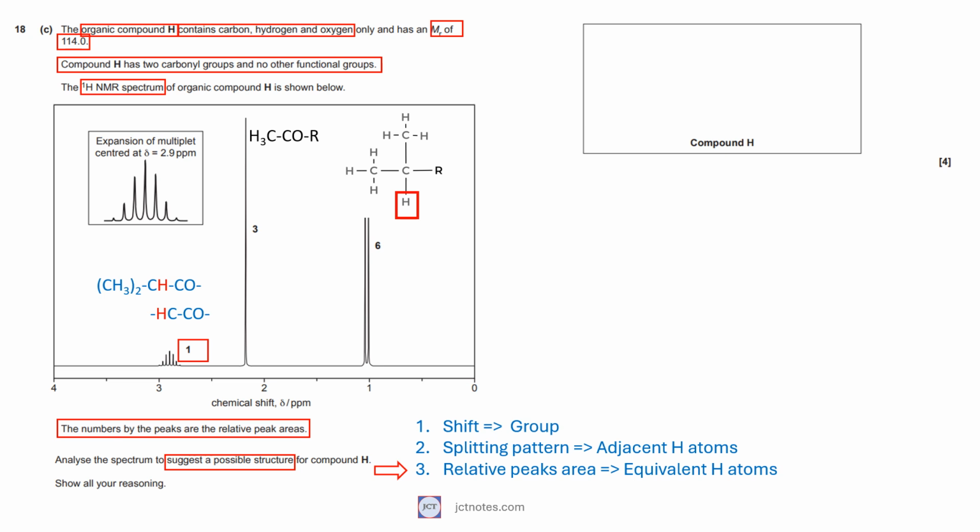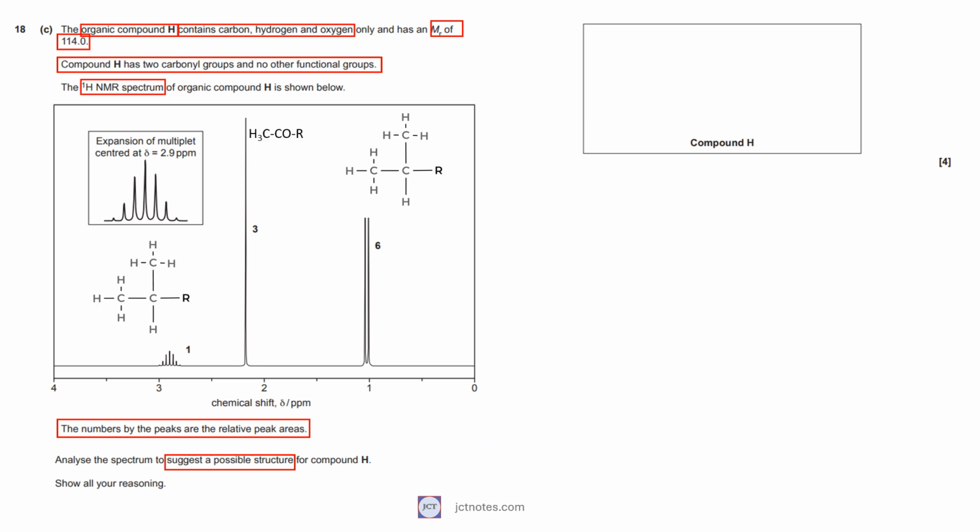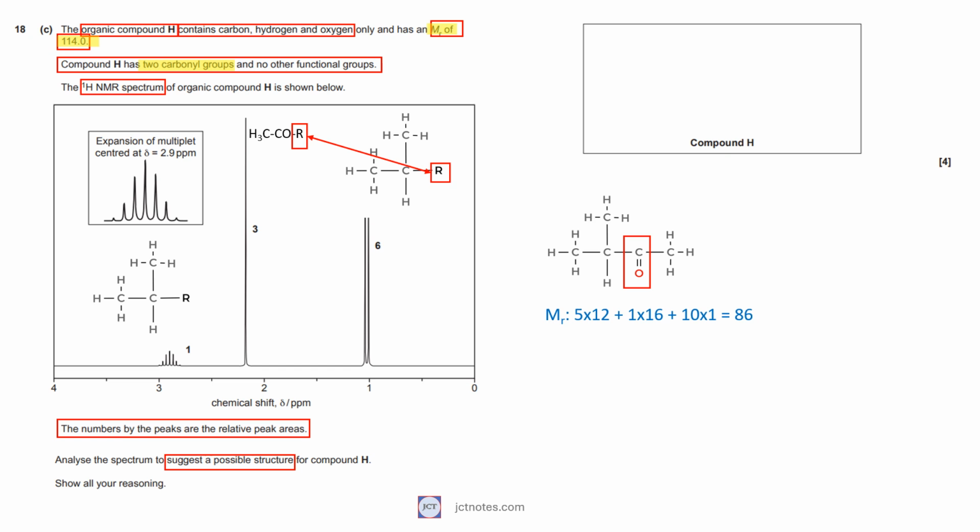With the peaks identified, we need to fit the pieces together. The first thing that I can think of is to replace the R's with the groups available. However, there are a couple of things missing in this structure. First, the molecular mass is 86, and not 114. Second, there is only one carbonyl group, not two. The addition of another carbonyl group will solve these problems. Or in a more compact form.